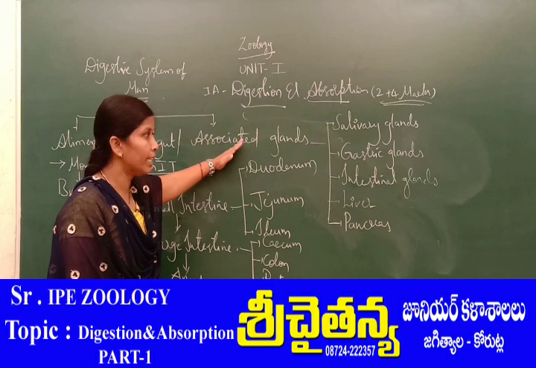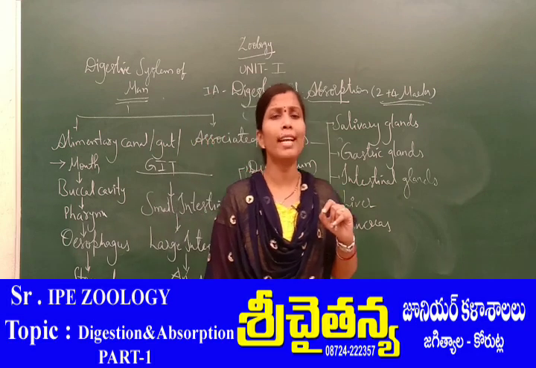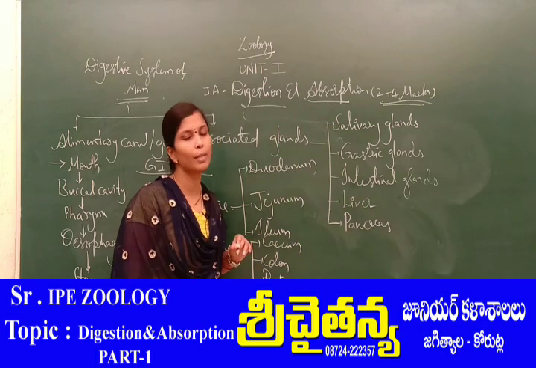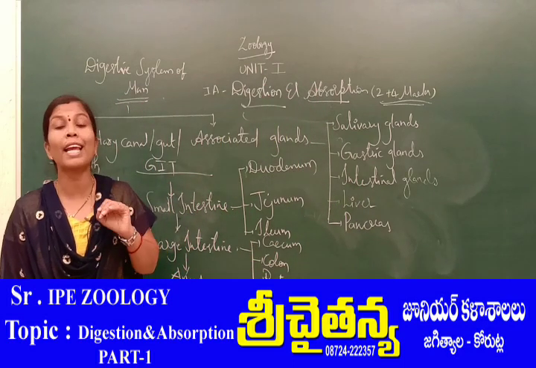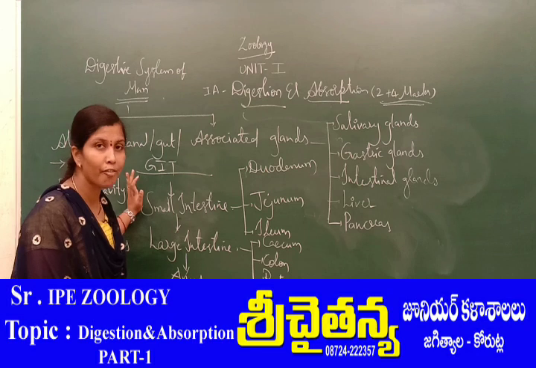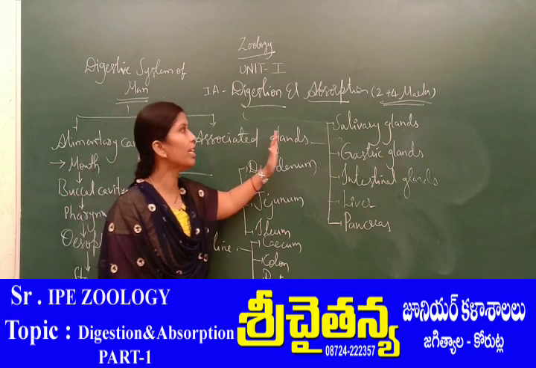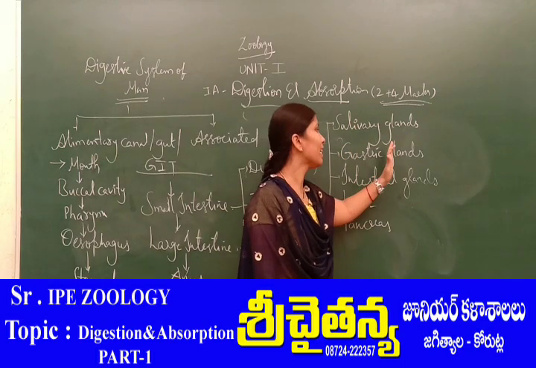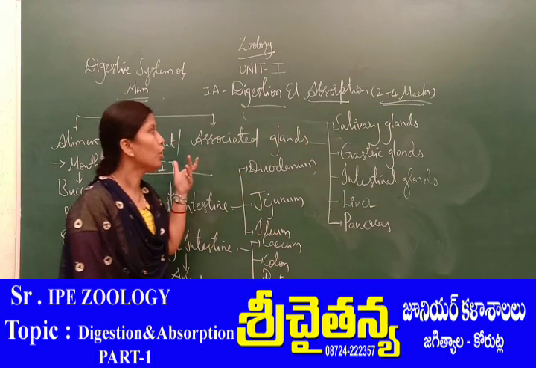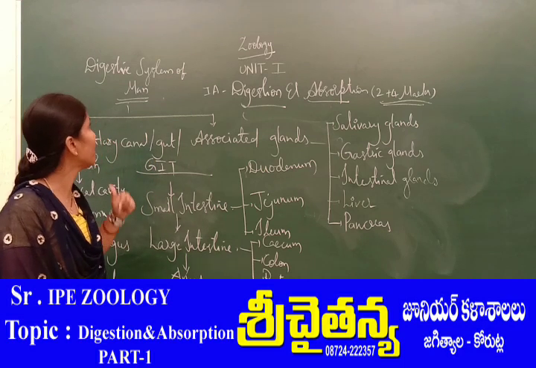Whereas coming to the associated glands, these are the glands. The nature of a gland is that it secretes some secretions. These secretions consist of chemical substances like enzymes. These enzymes always support the digestive organs in the process of digestion, hence they are constituted as associated glands. These include salivary glands, gastric glands, intestinal glands, liver, as well as pancreas. So this is general information regarding the digestive system of a human being.